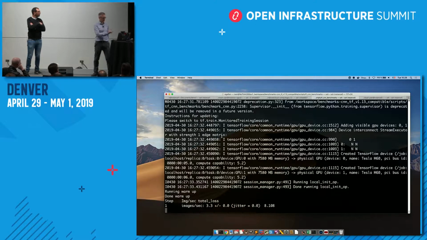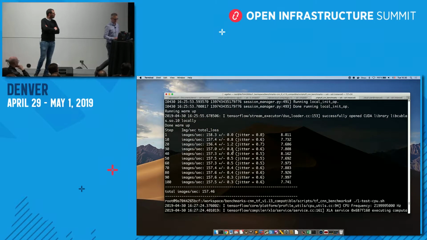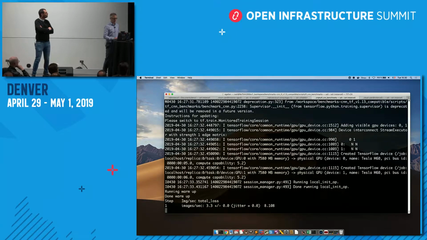We are starting to have the first results of our CPU running. With GPU, we were running 158 images per second for training with TensorFlow 1.13. And with CPU, it's only 3.3 per second. So you see there is a huge difference between running on CPU and GPU.